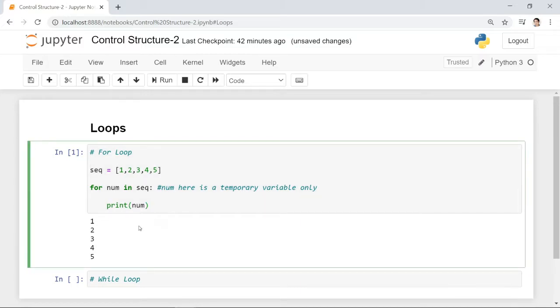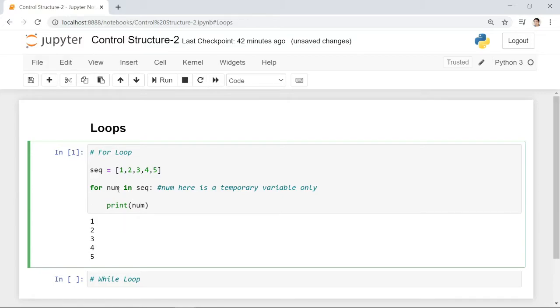Let me explain what is happening in this block of code. Num is just a temporary variable, and it loops through the sequence. If you look at our sequence variable, it is a list, so it is just iterating over its contents. As you can see, the printout is 1, 2, 3, 4, 5, which is just the content of the sequence.